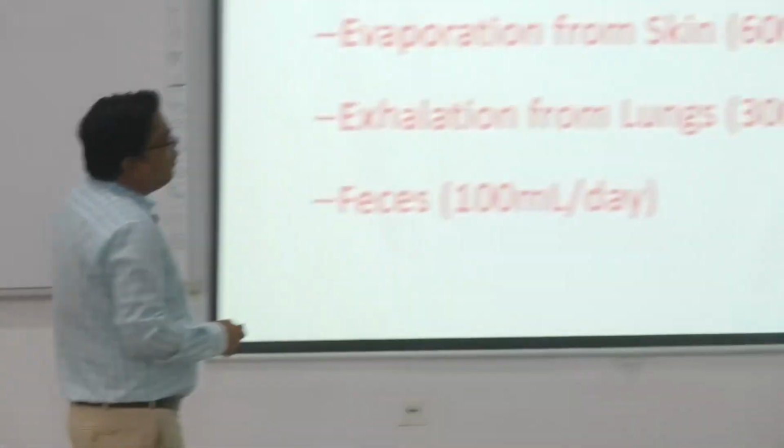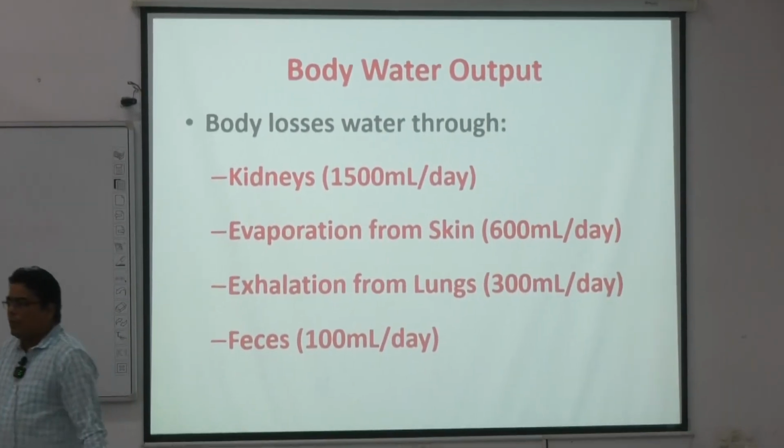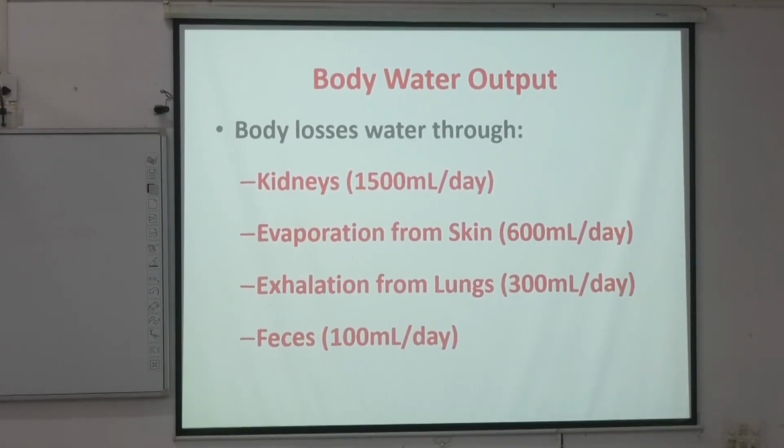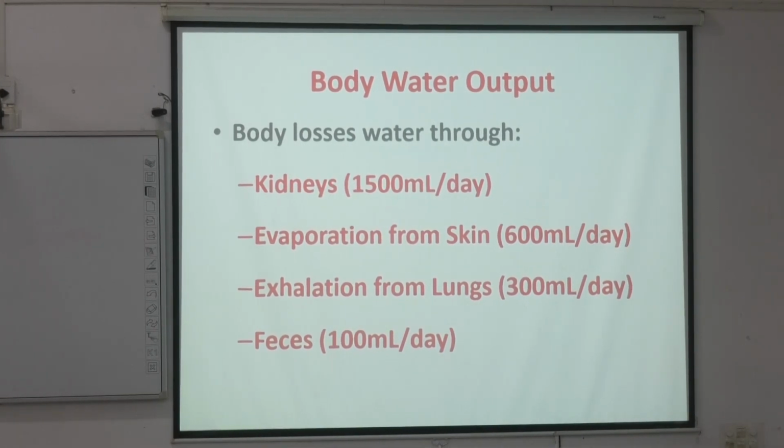Now body water output, you will write this point. Understand how the body excretes this water, by which organ. By the kidney it is 1500 ml per day in the form of urine.